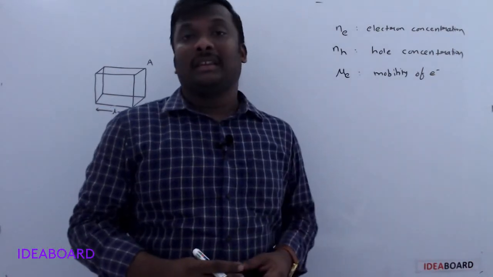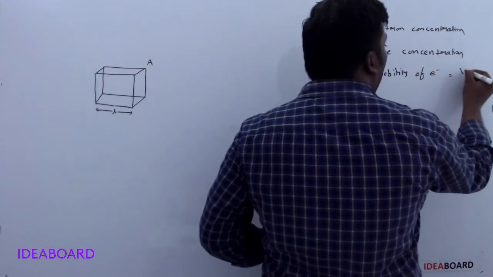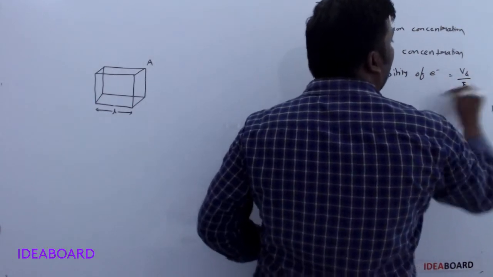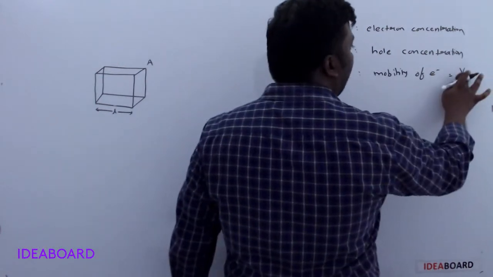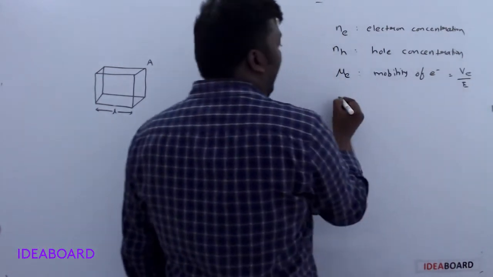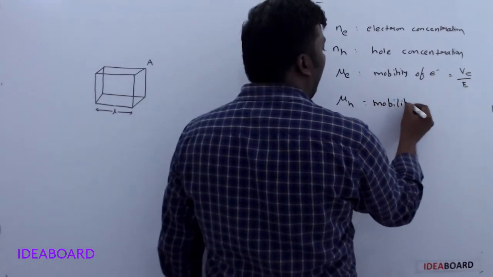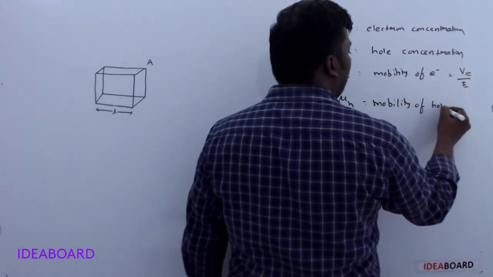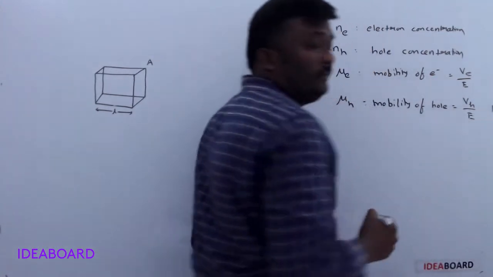Mobility we discussed in the current electricity chapter, and it has a formula: drift velocity by electric field intensity. Here, the drift velocity due to the electron, and mu h be the mobility of hole, denoted by Vh by capital E.